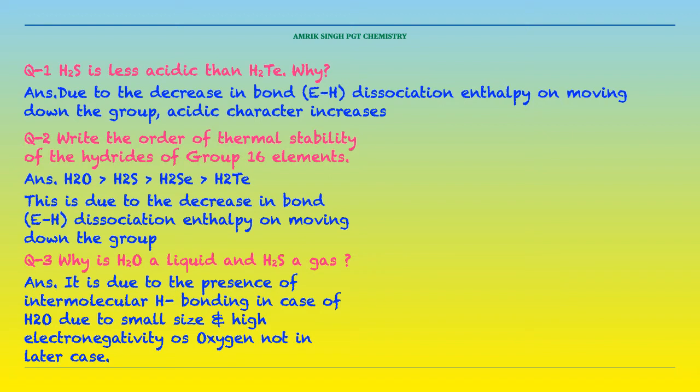Question number 3. Why is H2O a liquid and H2S a gas? A general question asked: why A is a liquid and B is a gas? The answer will be similar. The compound could be liquid only if there is hydrogen bonding. It is due to the presence of intermolecular hydrogen bonding in case of water, due to small size and high electronegativity of oxygen, and not in the latter case.